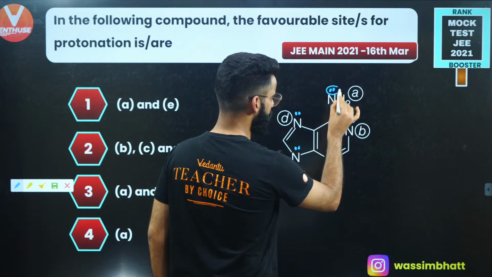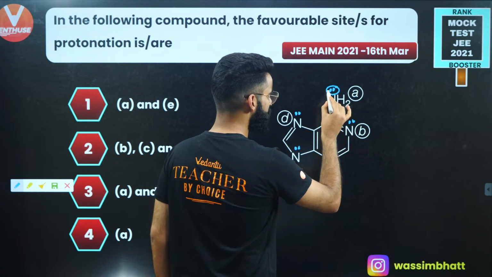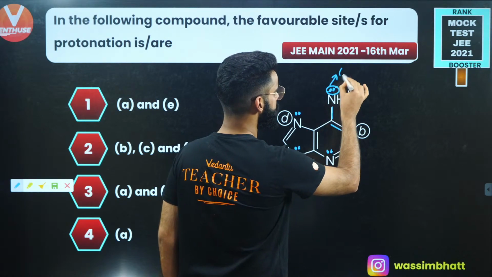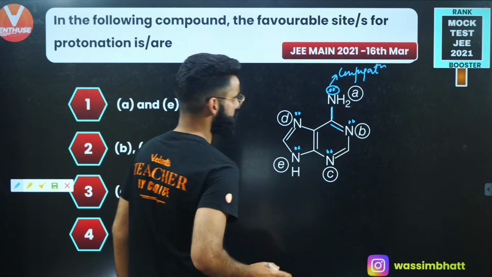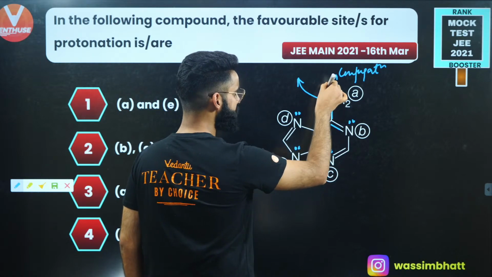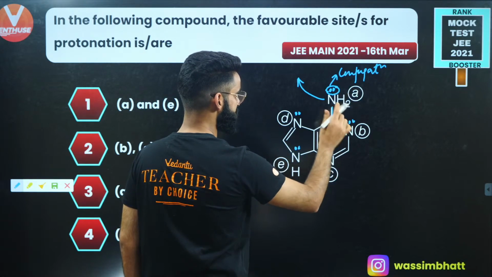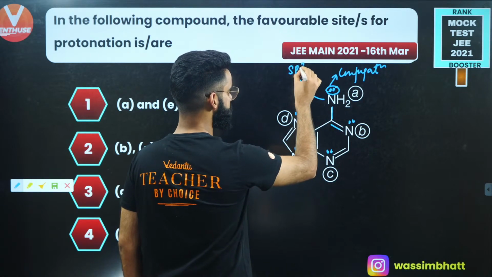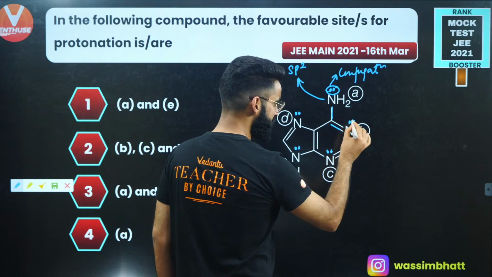Yes, now we will understand properly. First of all, this is the lone pair. We have got the lone pair, this is sigma bond, this is pi bond. So this lone pair is in conjugation. So if I want to calculate the hybridization of this nitrogen, I do not have to count this lone pair, right? So it's making 2 bonds with hydrogen, 1 bond with carbon. So 2 plus 1, 3. So sp2 hybridized, okay? Now similarly, if I talk about this nitrogen, is this lone pair right now in conjugation?